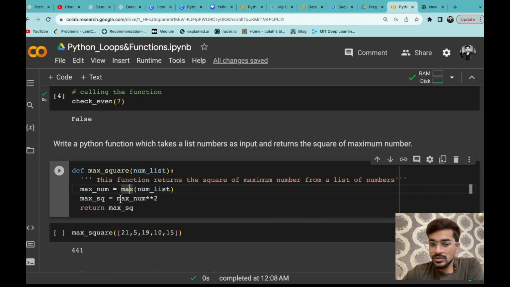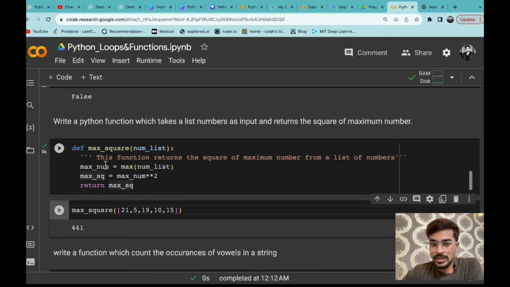एंड देन आप क्या कर रहे हो, यू आर जस्ट हैविंग ए स्क्वायर ऑफ दैट नंबर, so that is called max square. That means you are giving another variable name max square, and this is the final result you are having, a square of the maximum number. So आप इसको क्या कर रहे हो, रिटर्न कर दे रहे हो. So that is the function you have. Now I am going to define that and next I am going to call that.